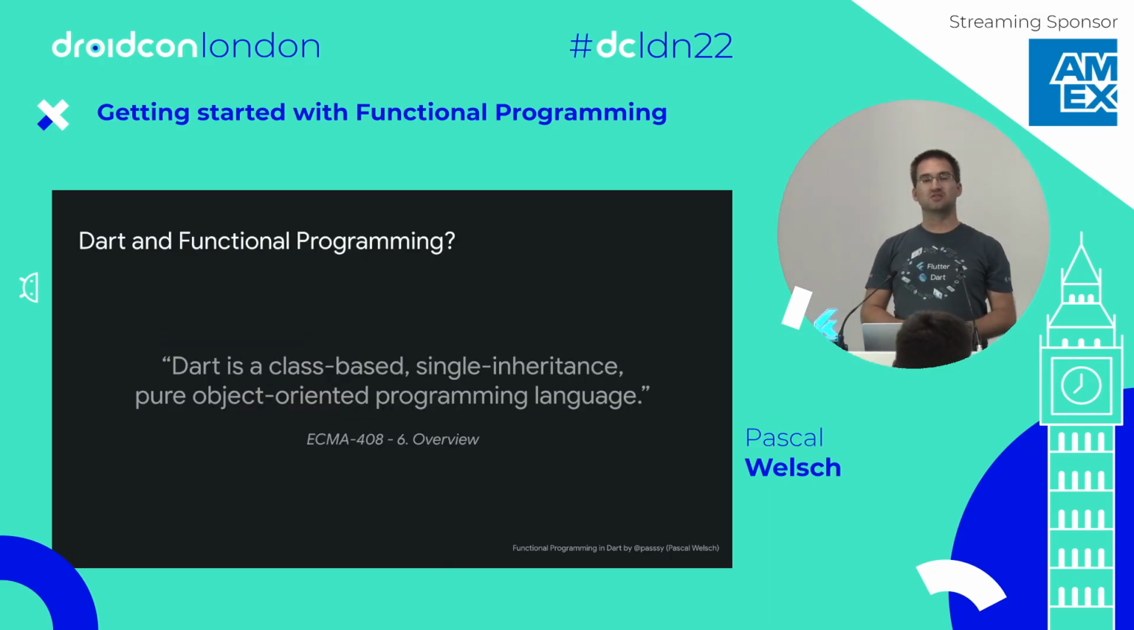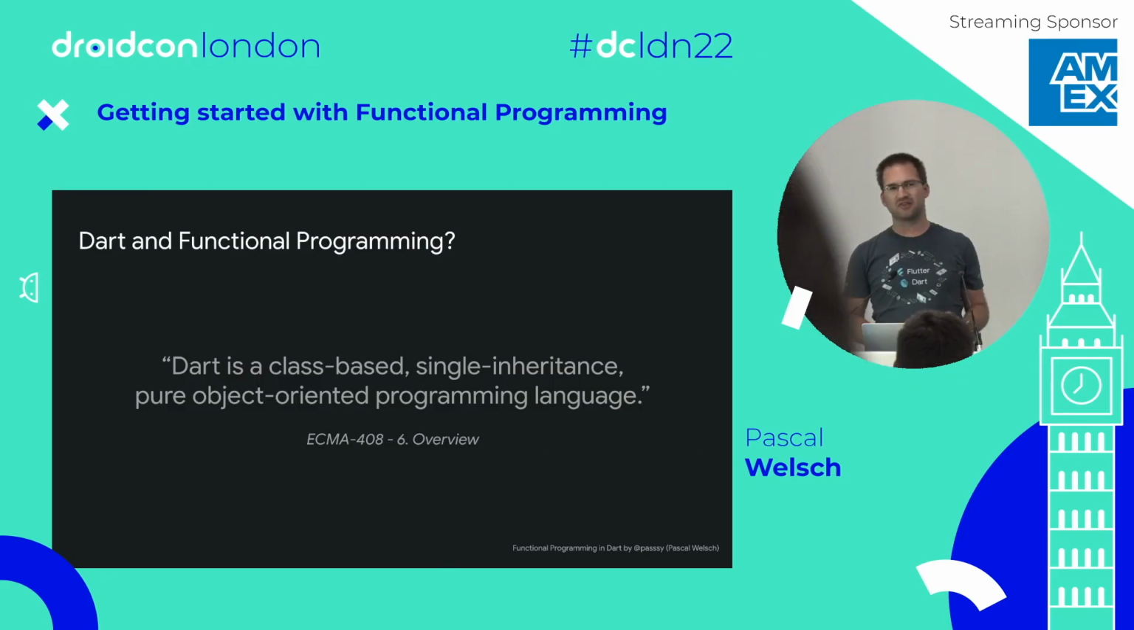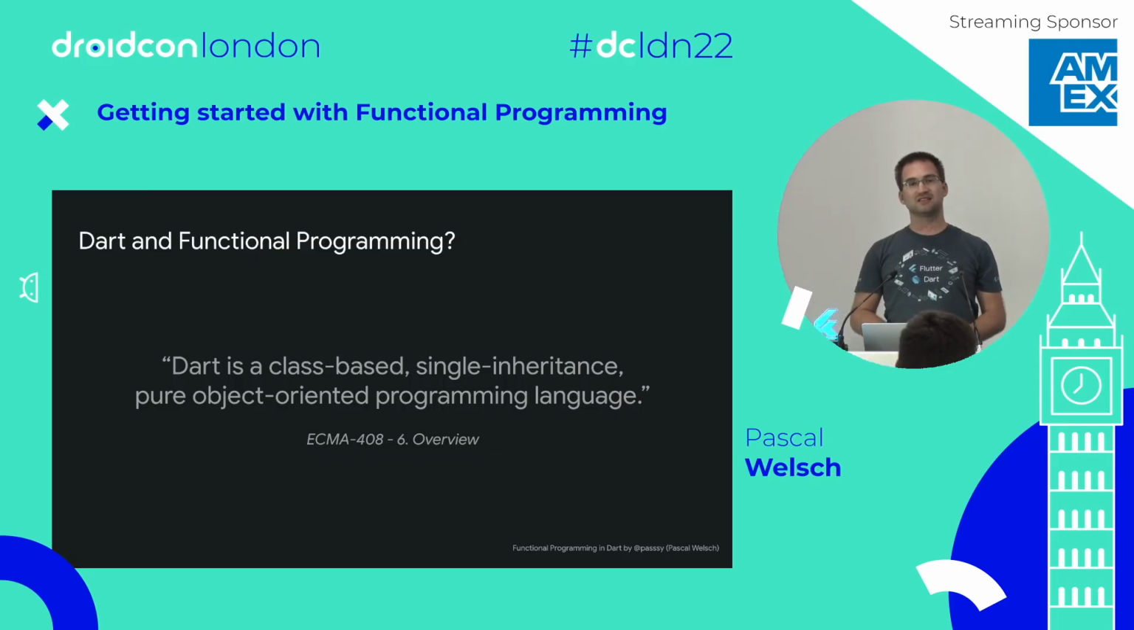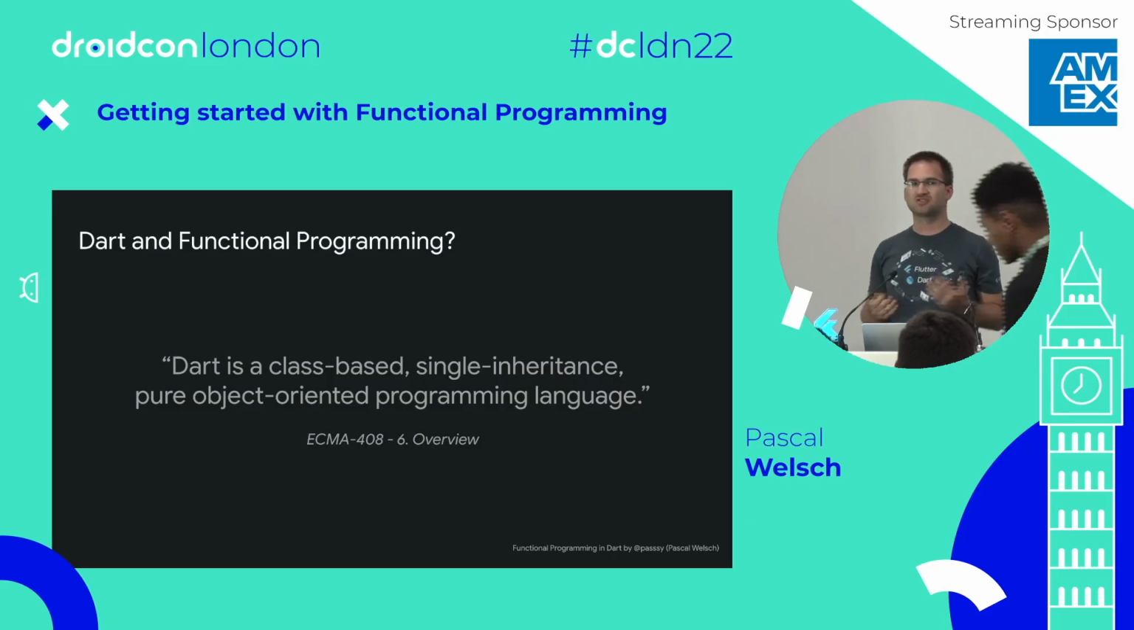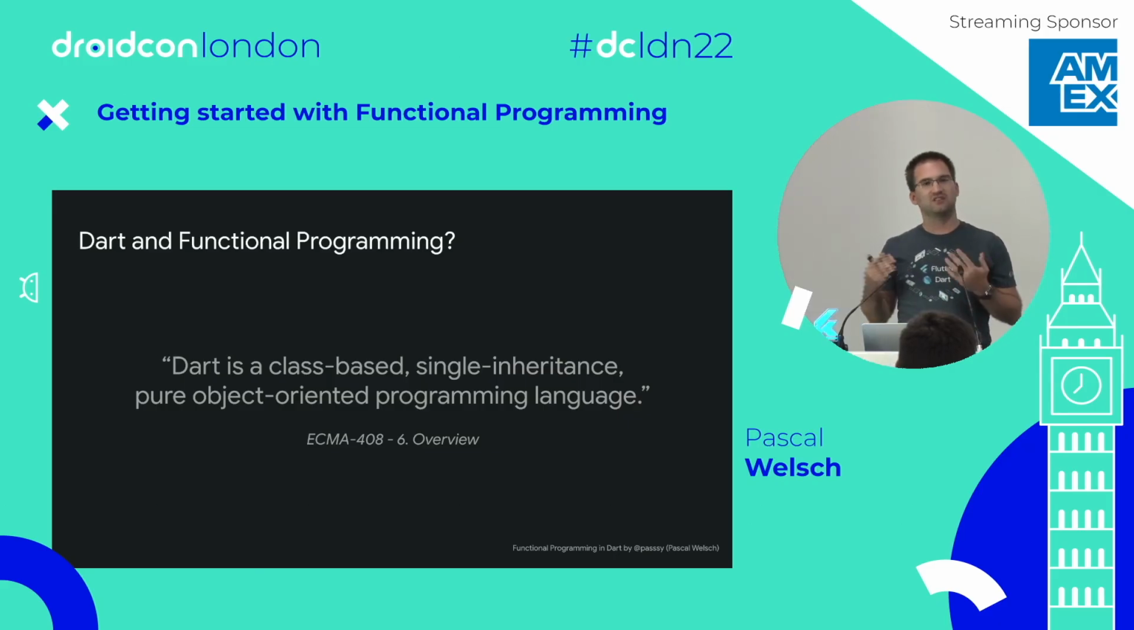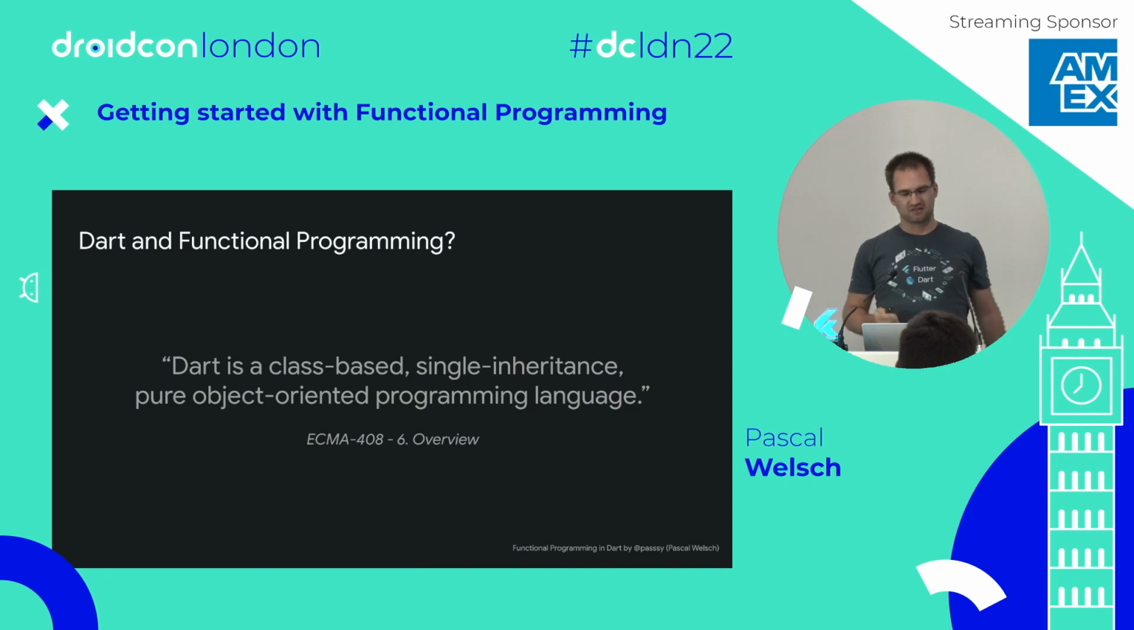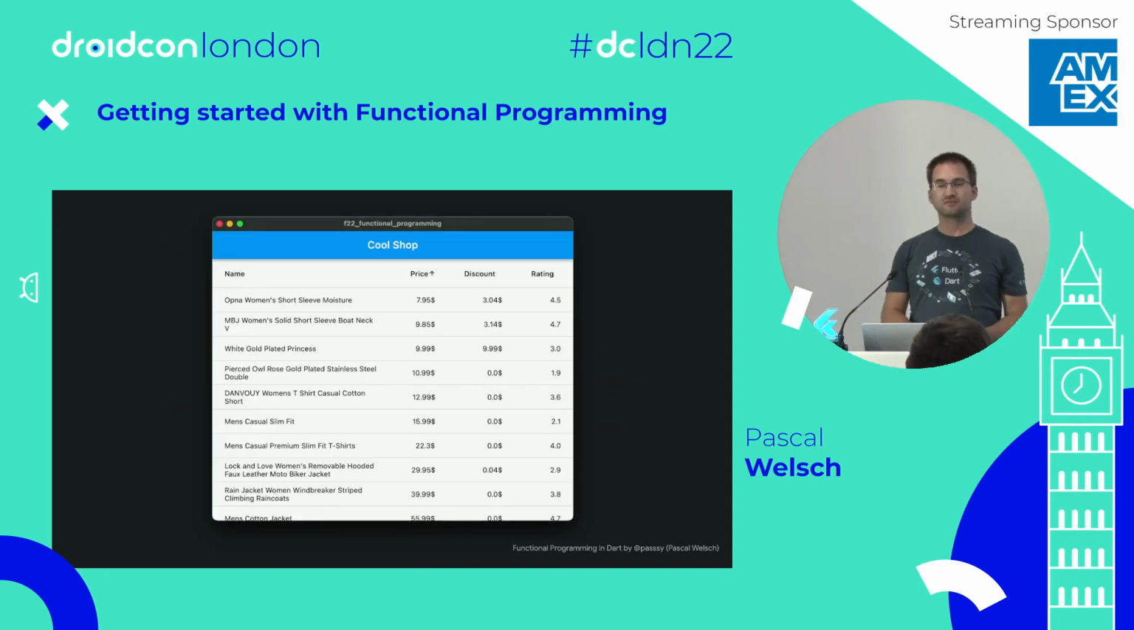So let's first of all talk about the elephant in the room. The problem is that Dart, by design, is a pure object-oriented programming language. And this is a big difference compared to Kotlin and Swift. Those are hybrid languages. They have functional parts, they have object-oriented parts. So Dart is not very functional, to be honest. But this doesn't mean that we can't use functional programming. Actually, in every programming language that supports functions, we can use functional programming. So let's see how it works with Dart.